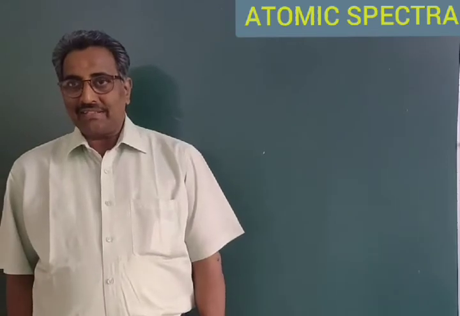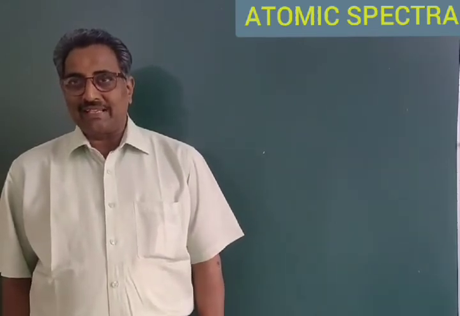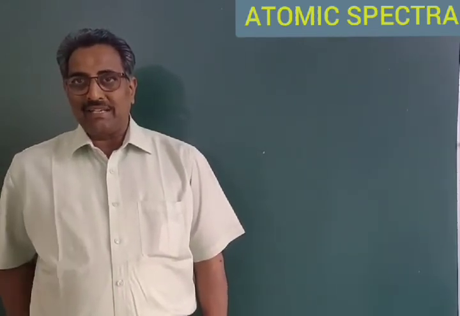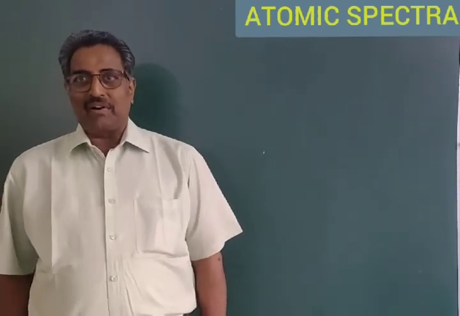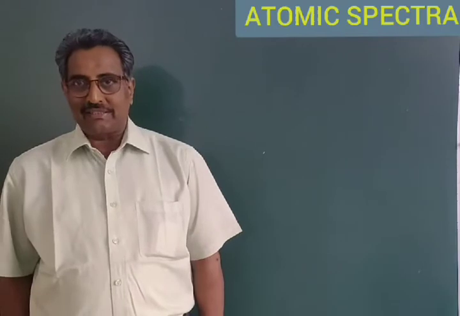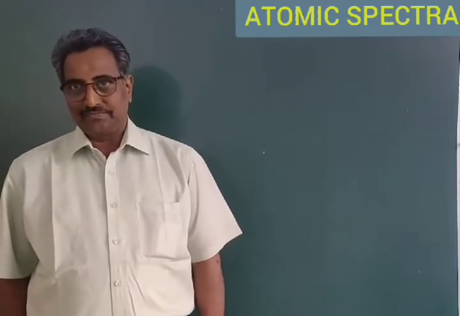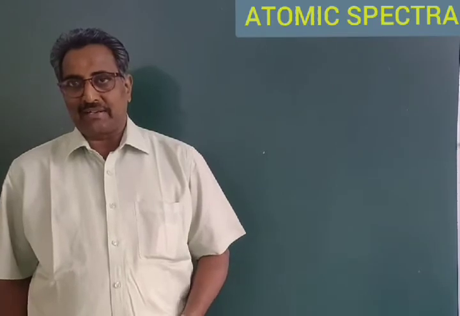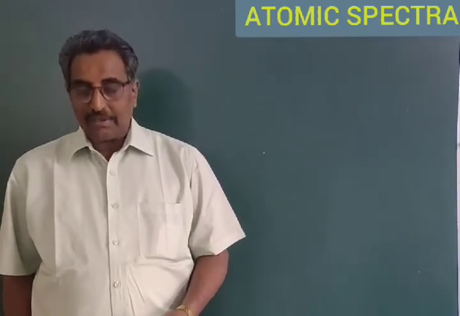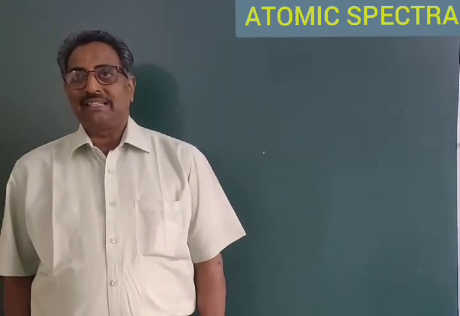A device which is useful for analyzing the radiations or the frequencies releasing from the bodies is the spectroscope. The spectroscope was developed in 1859 by Robert Bunsen and G.K. Kirchhoff.